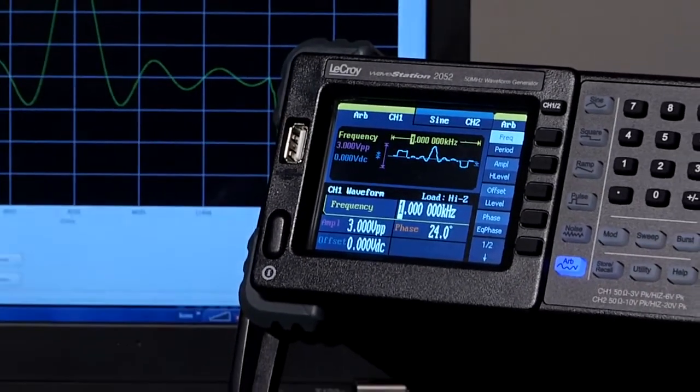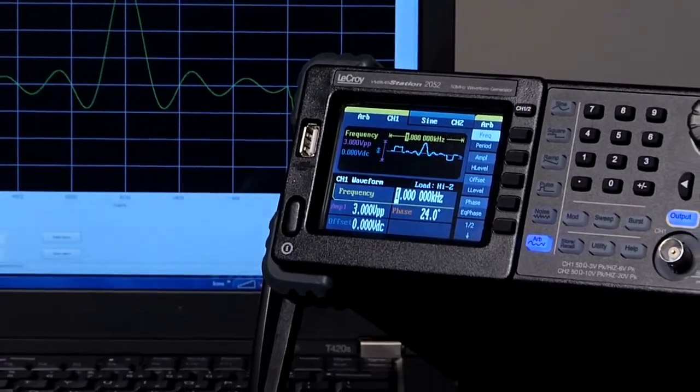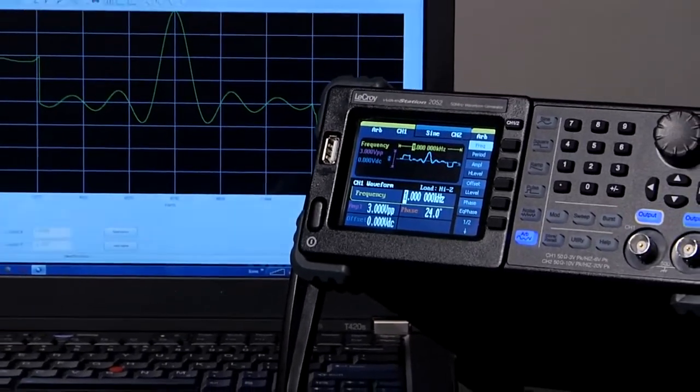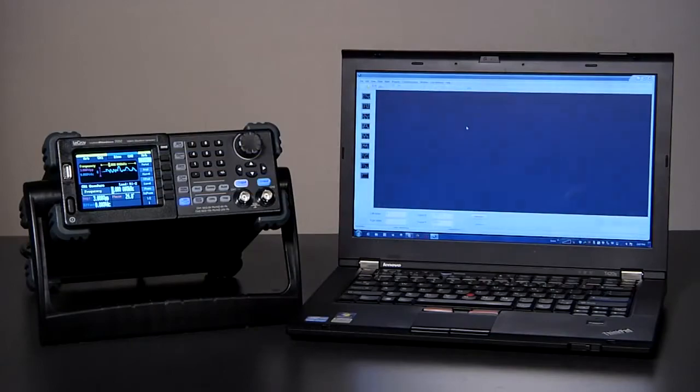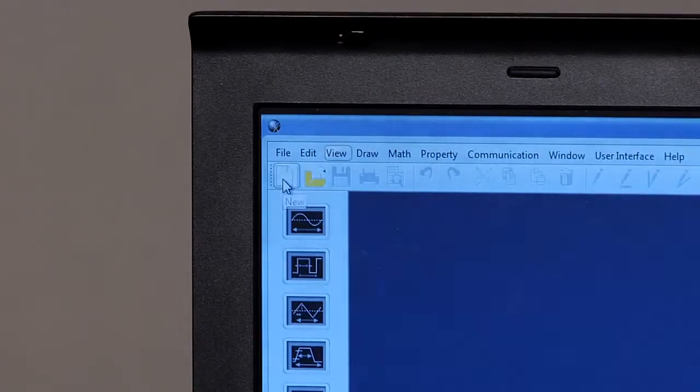WaveStation PC software provides a waveform creation environment to easily create and edit waveforms on a PC. Create a new waveform file by selecting the New icon.